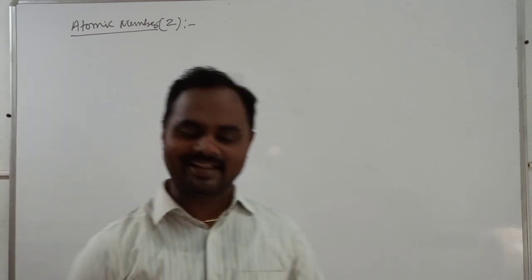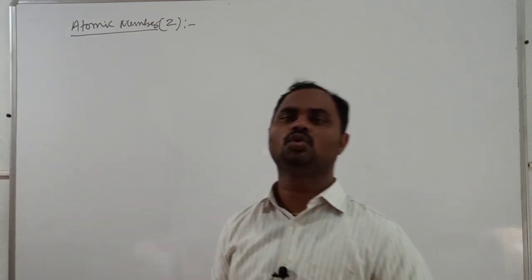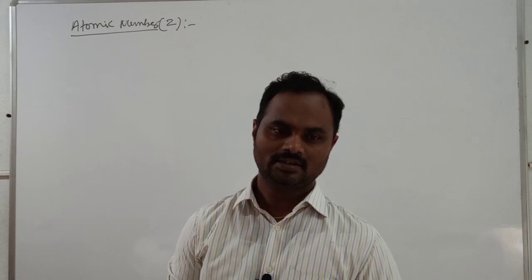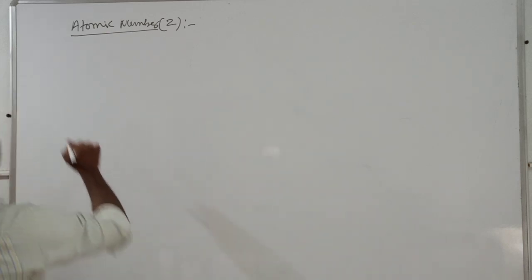To understand the atomic number, we are giving two types of definitions. What is the first definition?